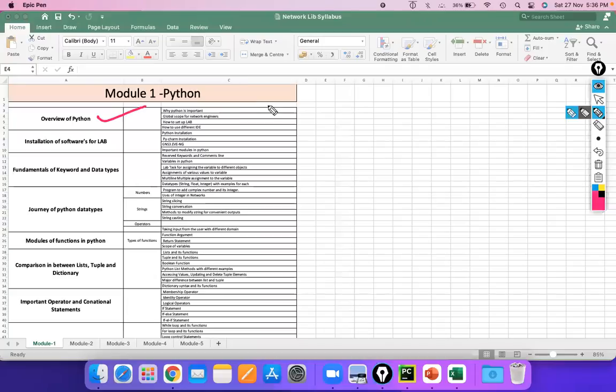So an overview of Python. Then we're going to see how we can install Python, GNS3, and PyCharm, how to deal with EVE-NG with the help of Python, and how we can connect Python and EVE-NG servers or devices. Then there are data types, which is the most important part. Then operators. Operators are also a key point.